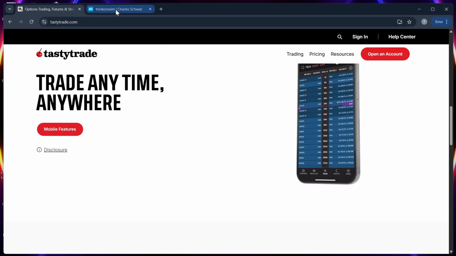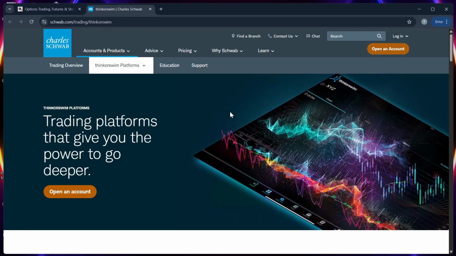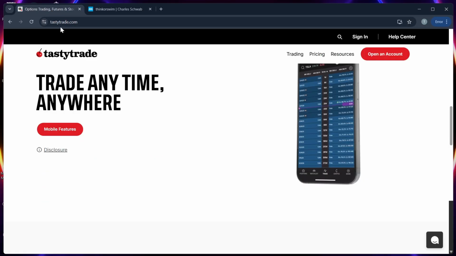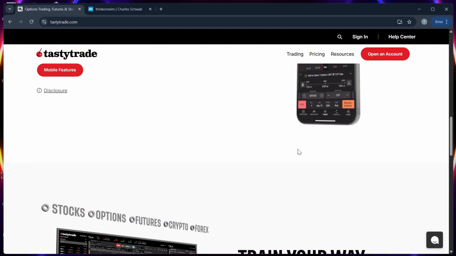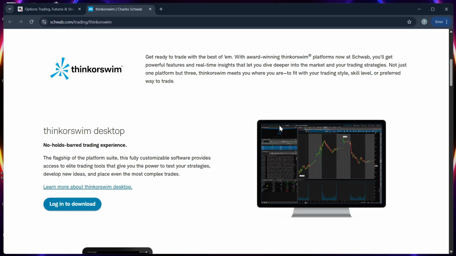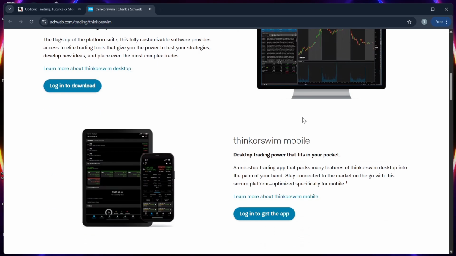While Thinkorswim by TD Ameritrade is an industry leader offering advanced tools, charting, and flexible order types for all types of assets, such as stocks, options, futures, and forex. So let's break them down. Number one, their interface. Tastytrade has a clean interface but fewer customization options, while Thinkorswim offers a more complex but flexible layout for experienced users.